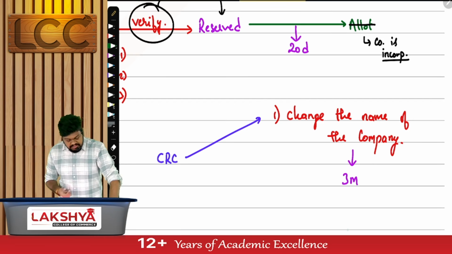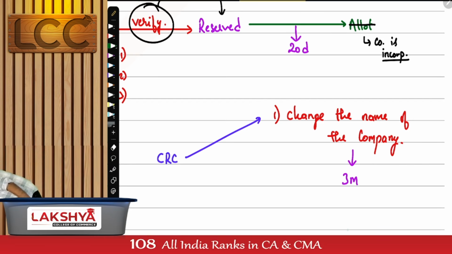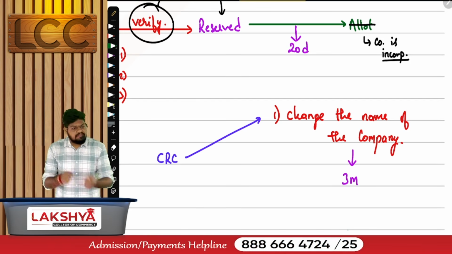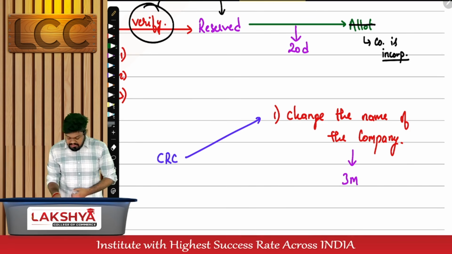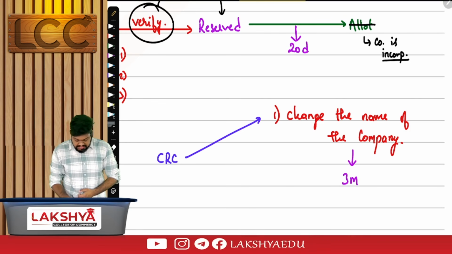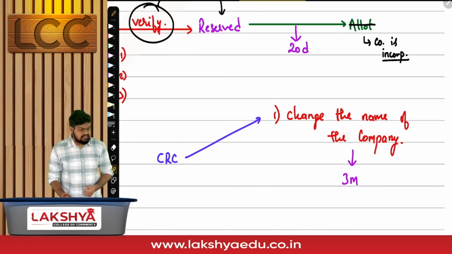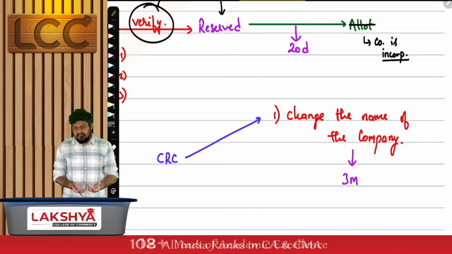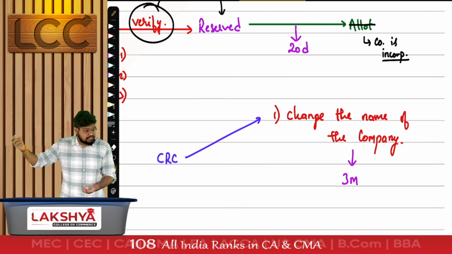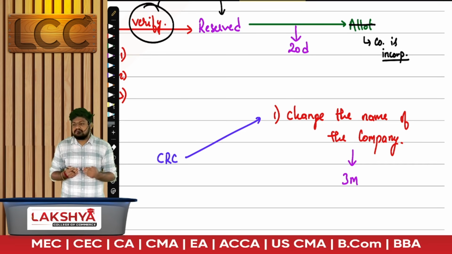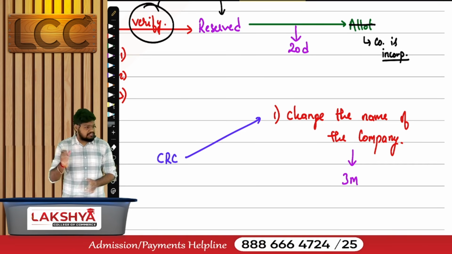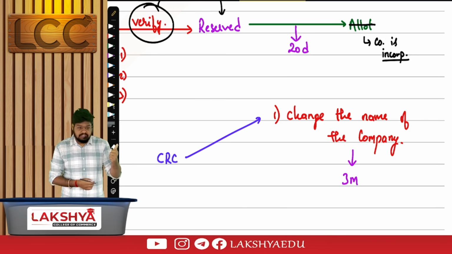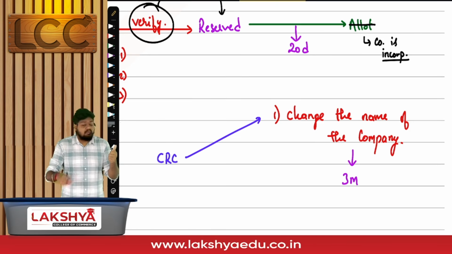Out of the two resolutions which we have, which resolution is easy to obtain? Ordinary. Which resolution is difficult to obtain? Now if it is not voluntary in nature, it is a mandatory order passed by CRC, I cannot expect the company to be very accepting of this change. I cannot expect them to pass a special resolution. They will reduce the concept down to ordinary. But give me a general answer. Whenever you want to change the name, which resolution should be passed? Special resolution. But this time it is not voluntarily being done.